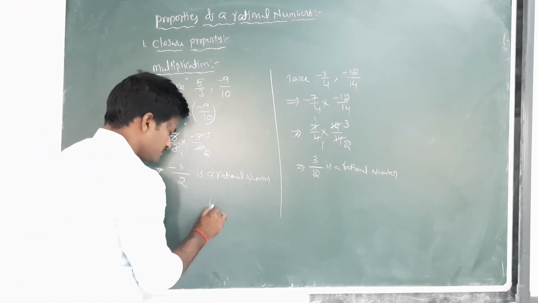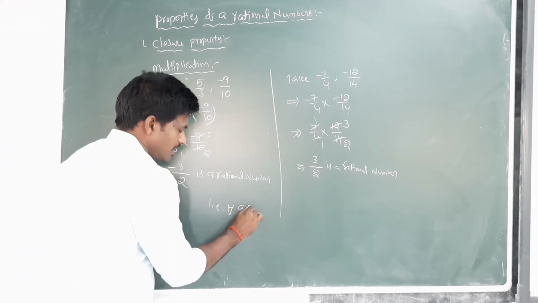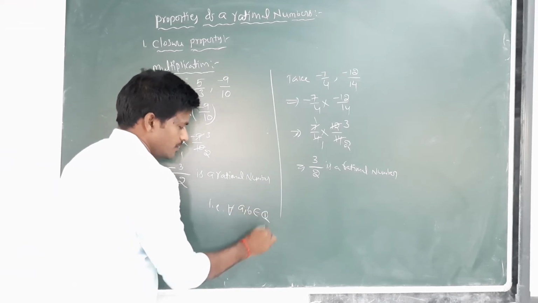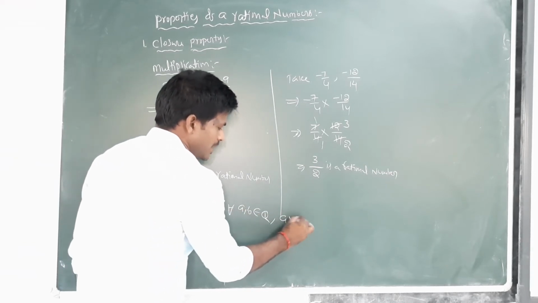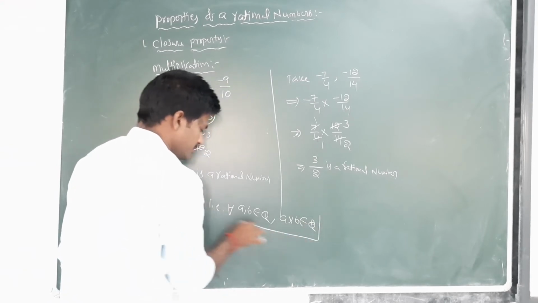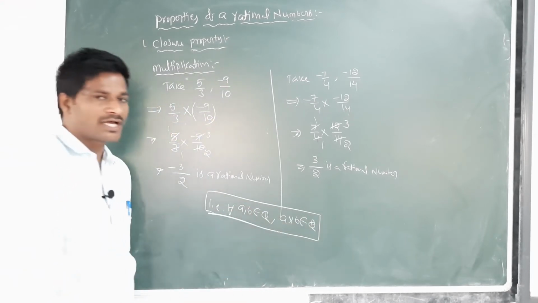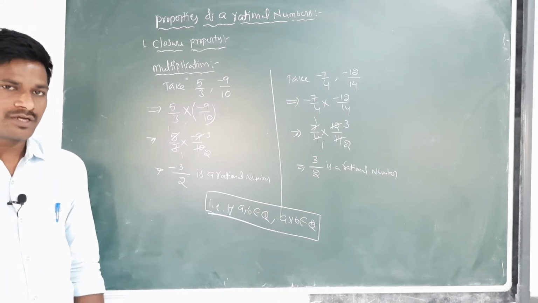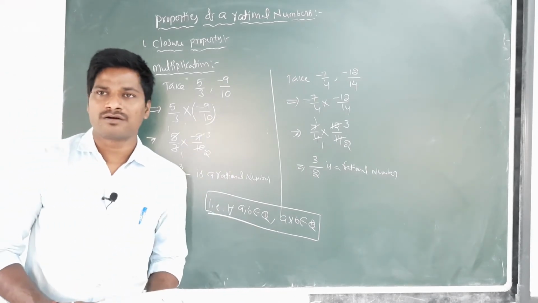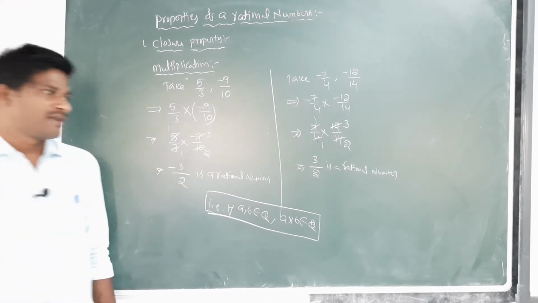That is, for all a, b belonging to Q, a into b belongs to Q. This means rational numbers are closed under multiplication.